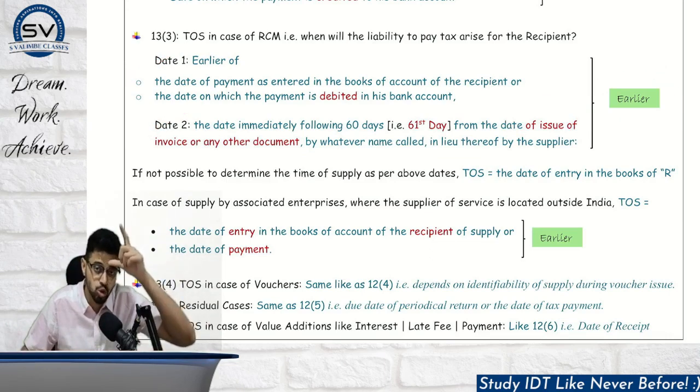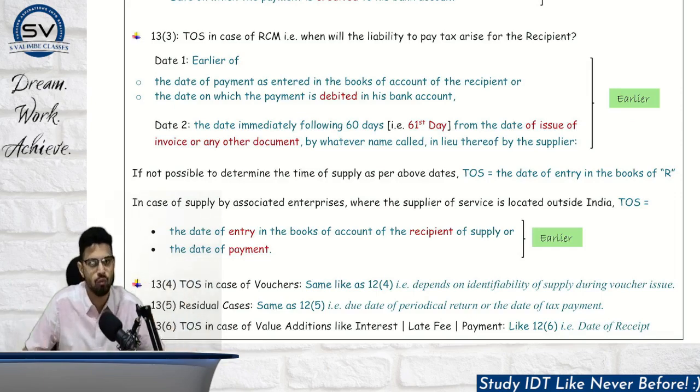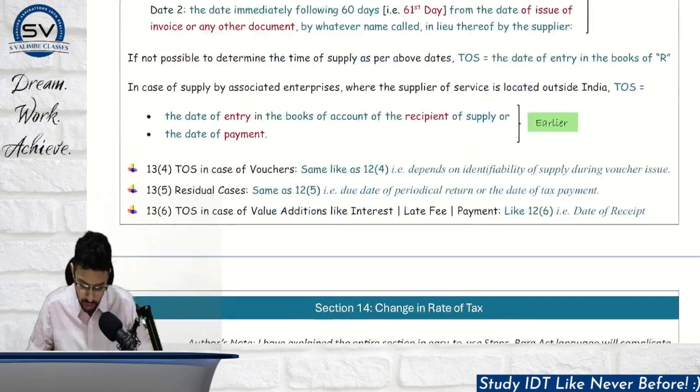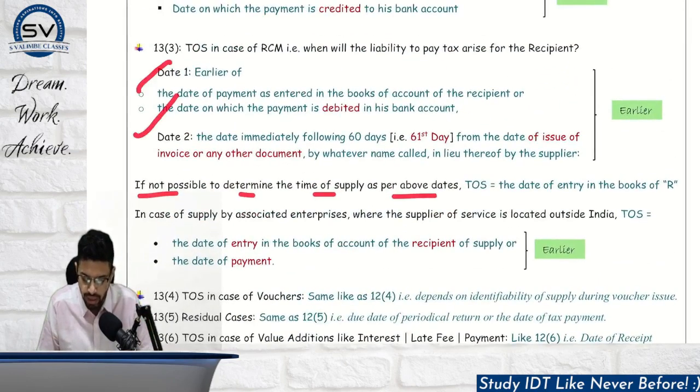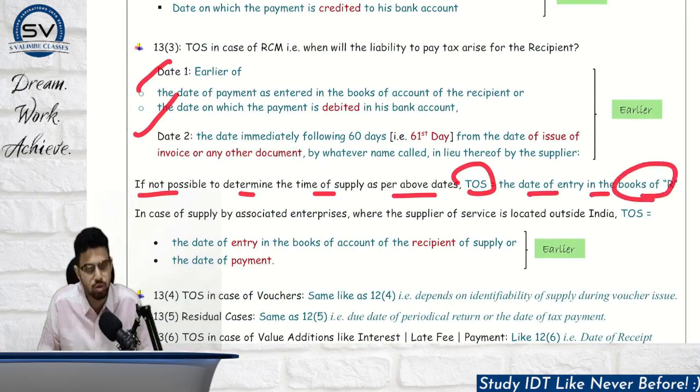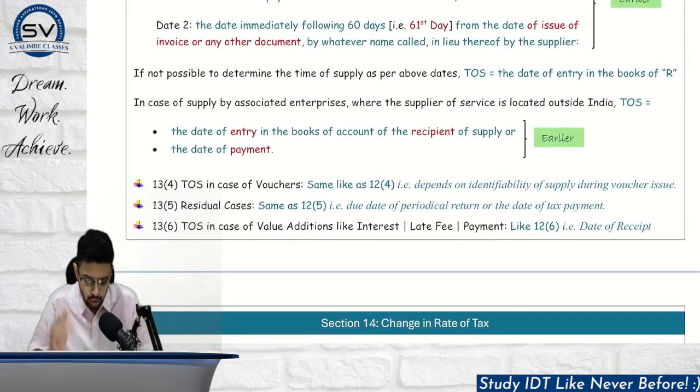Another date that we used to cover in case of goods was the actual date of receipt of goods. That is obviously not applicable in case of services, being intangible in nature. Okay. If not possible to determine time of supply as per above dates, we will take the time of supply as the date of entry in the books of recipient, just like we talked about in goods.